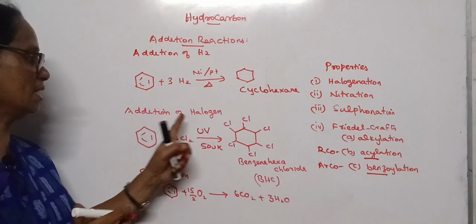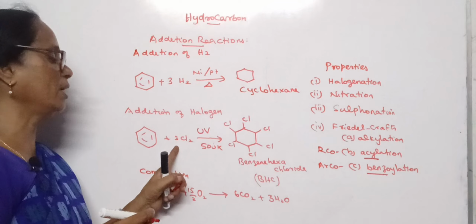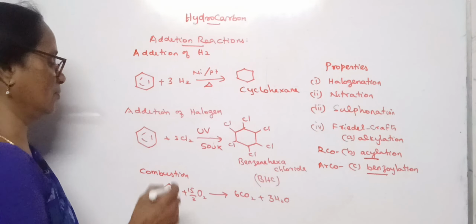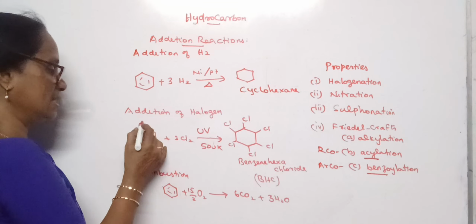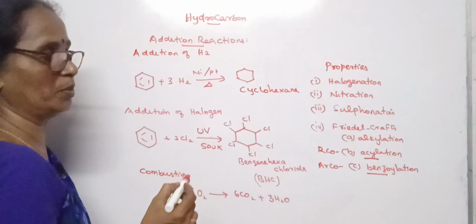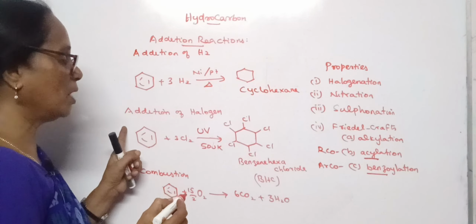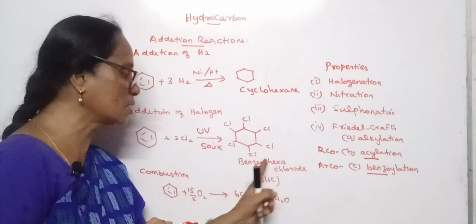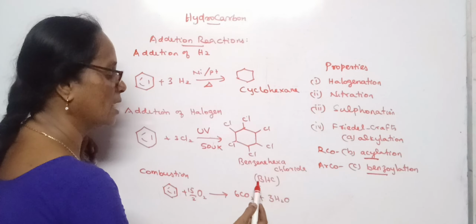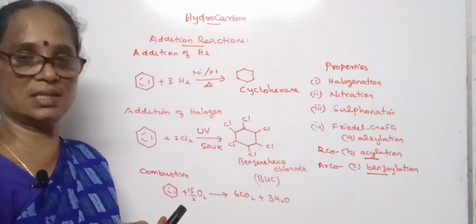Similarly, when benzene is heated with chlorine at 500 Kelvin in the presence of UV light, all the 6 CH groups are converted into CHCl groups. So all the 3 pi bonds are replaced by 6 chlorine atoms. So we get benzene hexachloride. This is known as BHC.